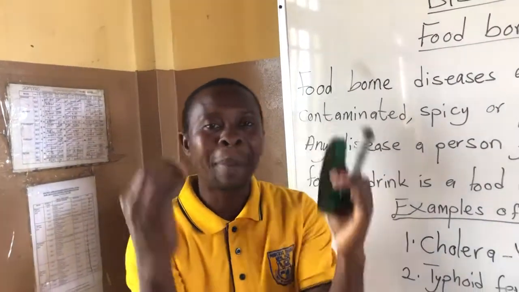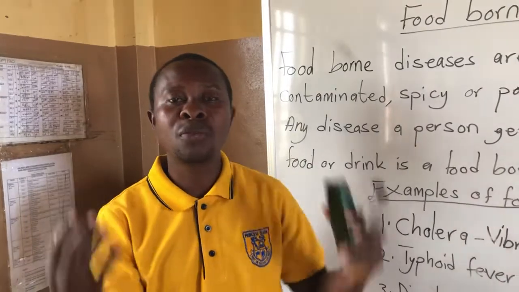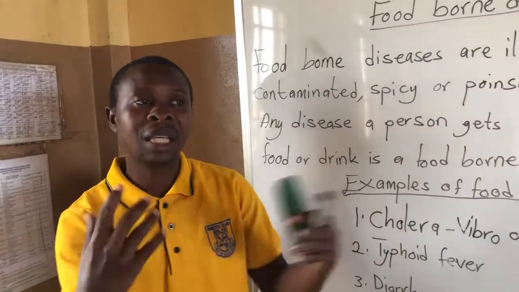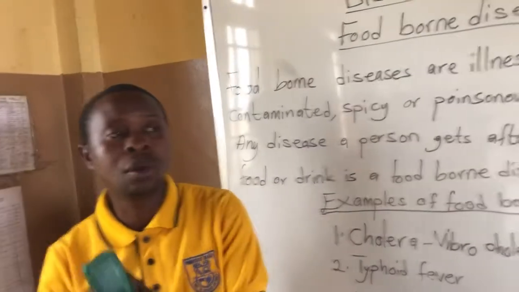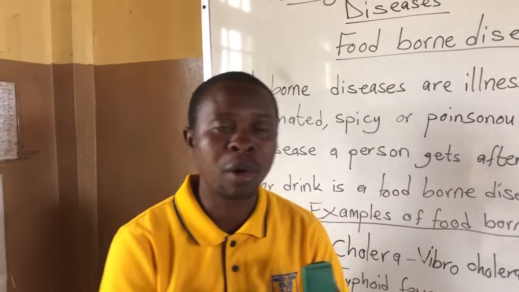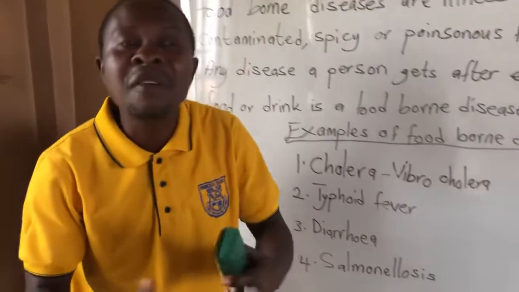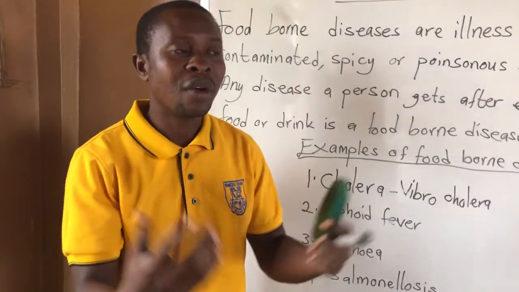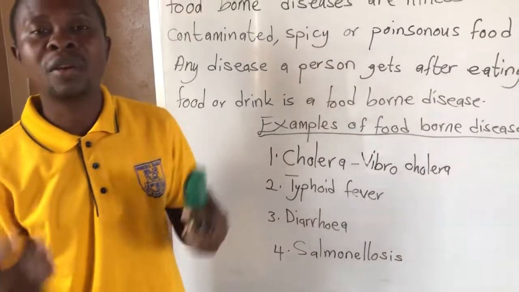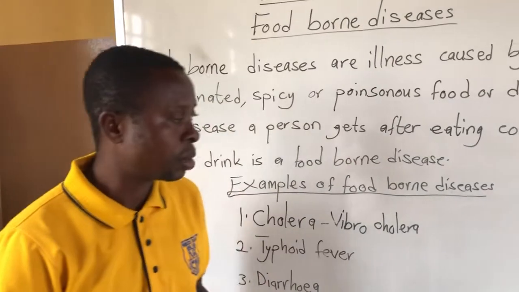So that particular sickness is a foodborne disease. After buying porridge from the roadside and taking it, you vomit everything from your stomach. That sickness is a foodborne disease.